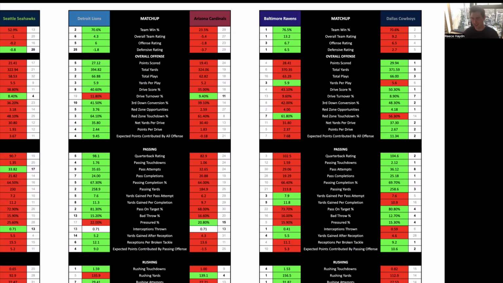Baltimore Ravens at Dallas Cowboys. This is a very, very interesting game and an important game for both sides for slightly different reasons. These were two teams that there was plenty expected of at the start of the season. Baltimore were third favorite to win the Super Bowl, paying $11 behind the Chiefs and 49ers. And then the Cowboys were $18 to win the Super Bowl at the start of the season. Baltimore 0-2 so far with losses against the Chiefs and Las Vegas. And then Dallas opened the season with a win against Cleveland, but then were horrible last week against New Orleans.